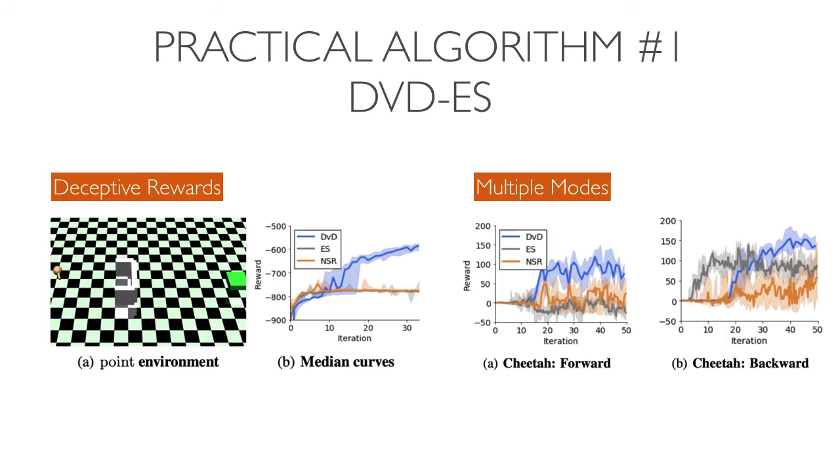We tested DVD ES on a variety of challenging problems. We compared versus a recent version of novelty search in orange and a simple vanilla ES in grey. On the left, we see a simple environment where DVD is able to escape deceptive rewards. On the right, we show the population is able to learn both tasks in a multi-objective problem, while the other 2 baselines are not able to do so.